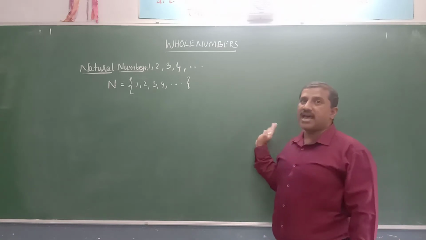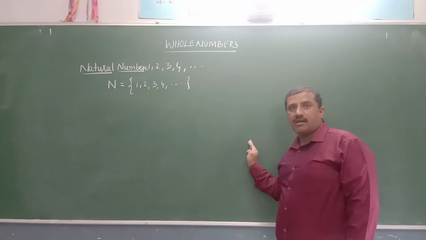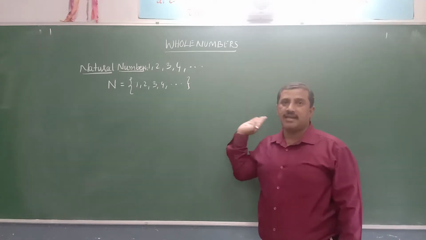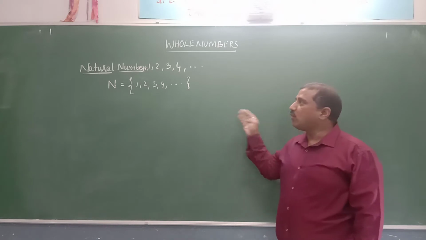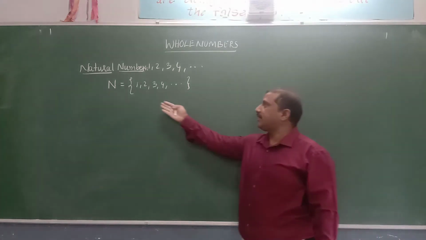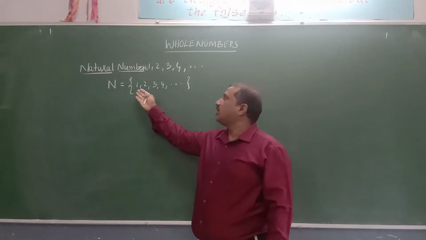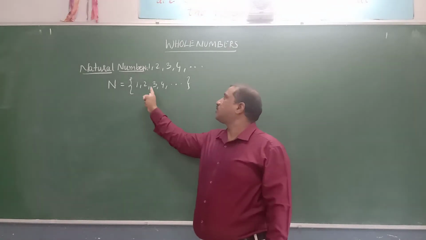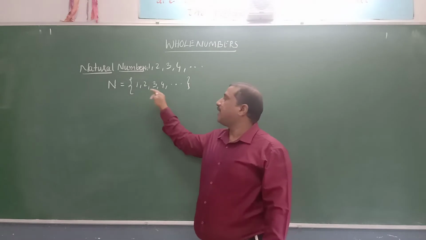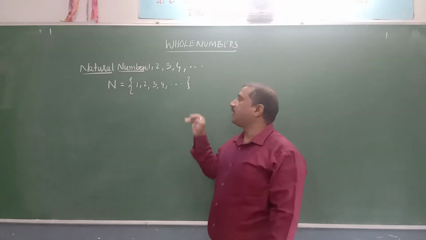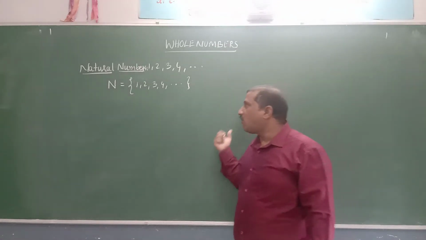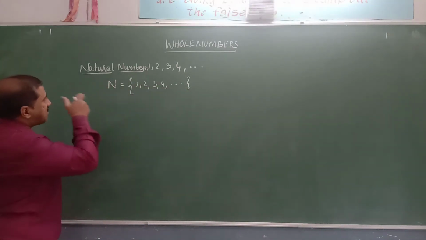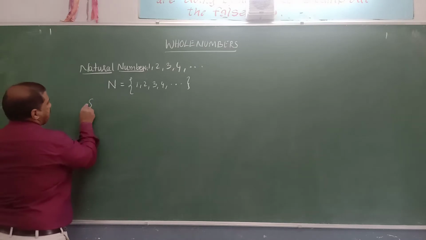Successors we get by adding 1 to the given number, and predecessors we get by subtracting 1 from the given number. Why do we subtract 1 only? Because the difference between two successive natural numbers is 1. That is, 2 minus 1 is 1, 3 minus 2 is 1, 4 minus 3 is 1. Now we will study successors and predecessors of natural numbers.